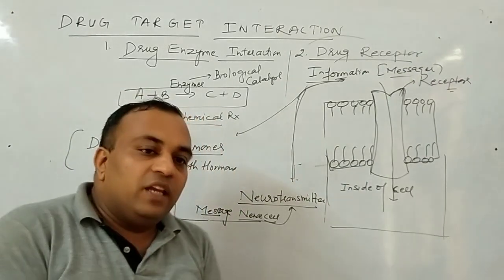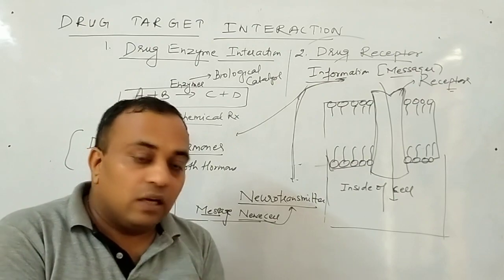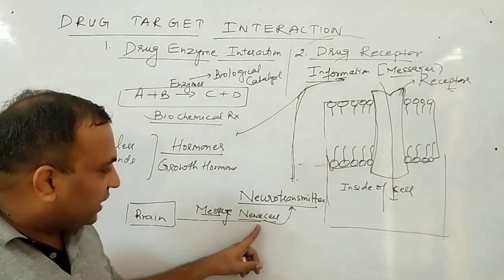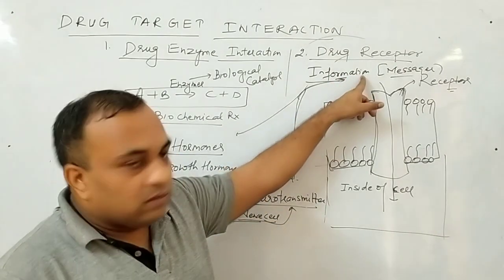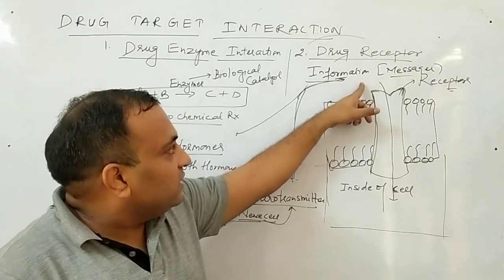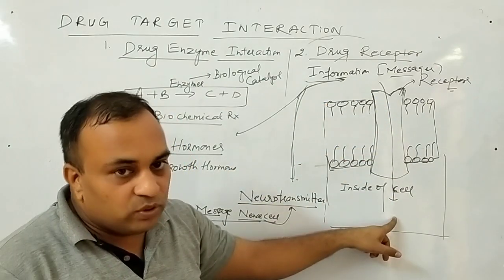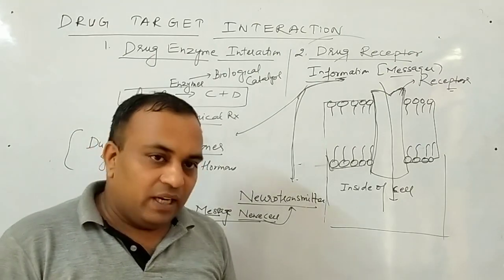Suppose our brain will give us the information to develop hunger. So this message comes from the brain via nerve cell, and via nerve cell the transmitter sends this message to the receptor, and this receptor sends this message to the cell, and hunger is developed in our body. Am I clear to all of you?